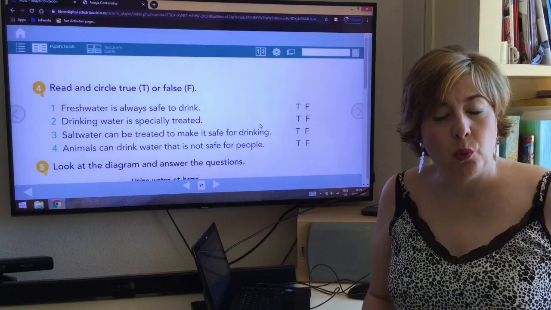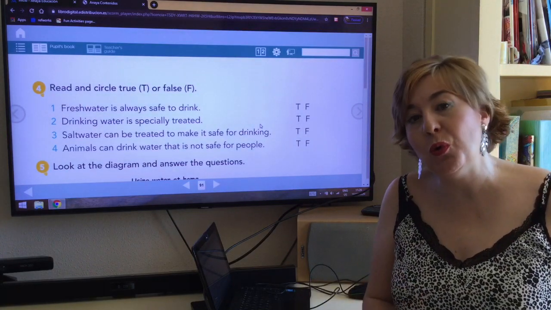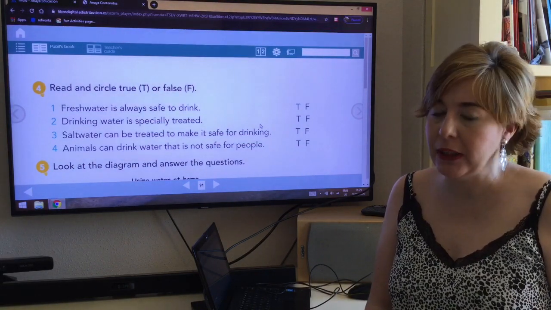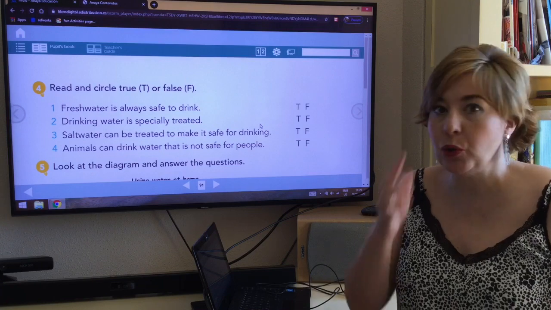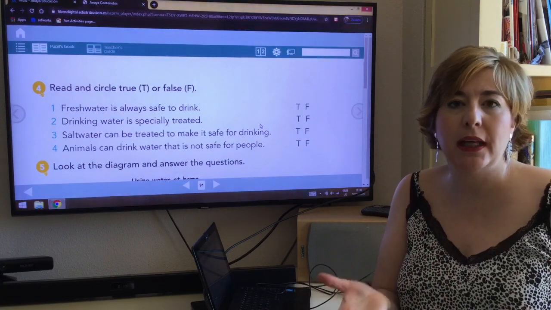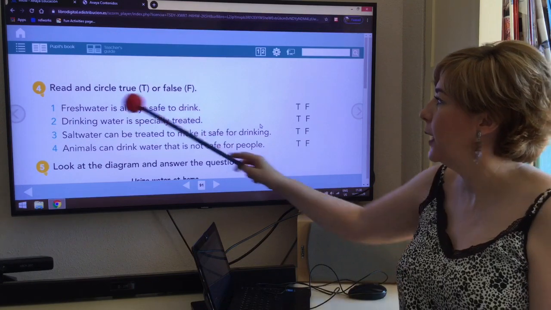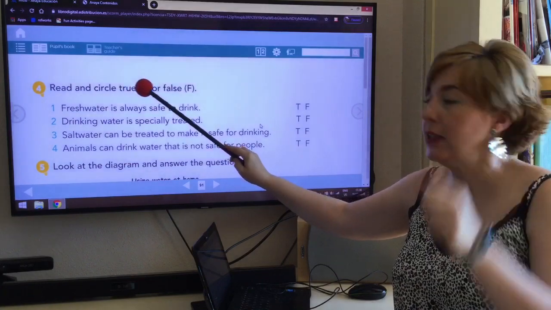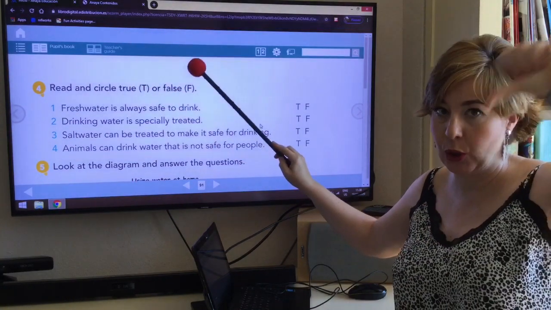Page 91. We have a true and false activity. This activity is very easy because you just have to think a little bit about the water that you drink at home. Read and circle true if it's correct or false if it's not correct.